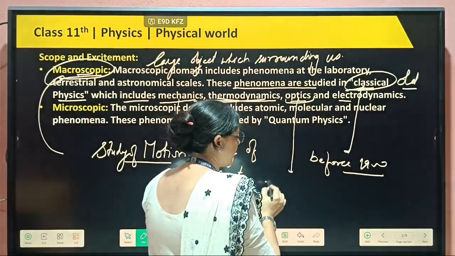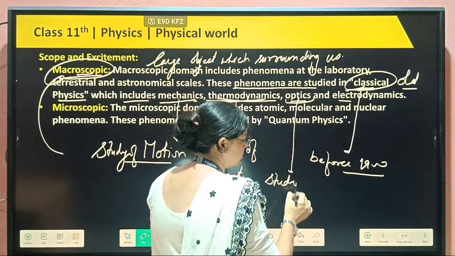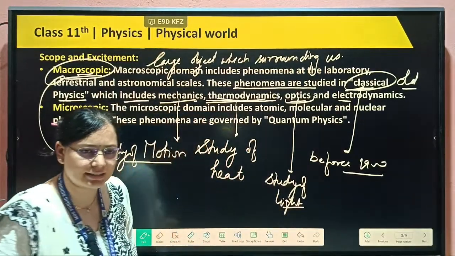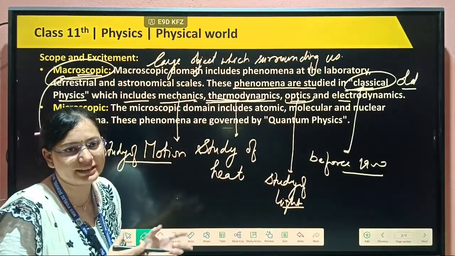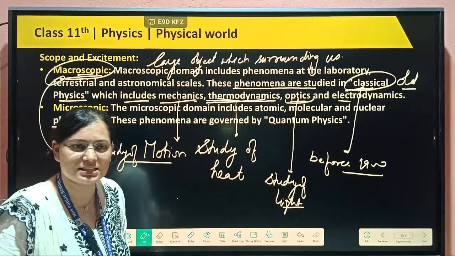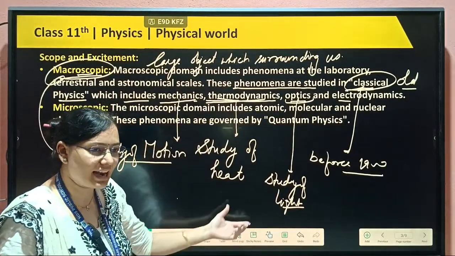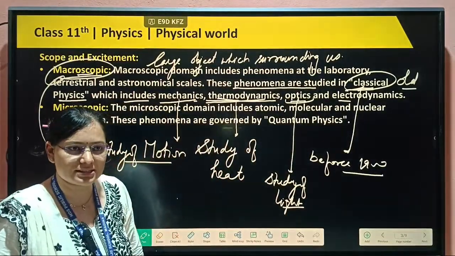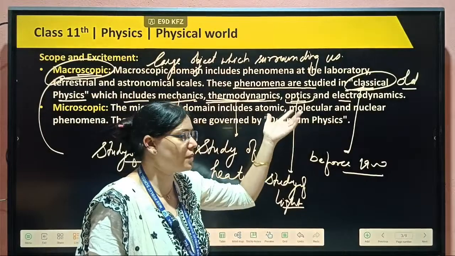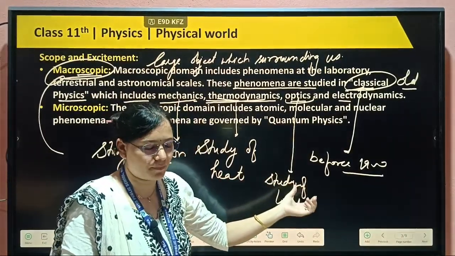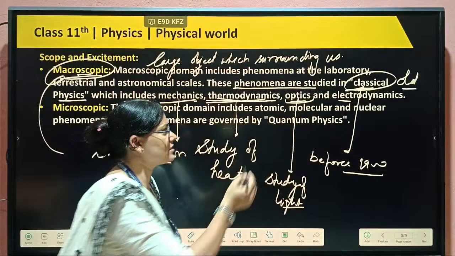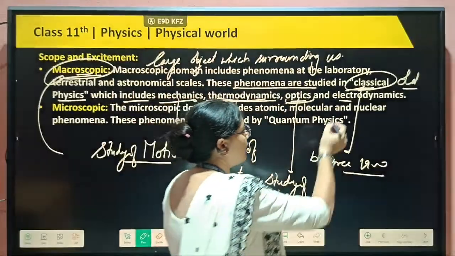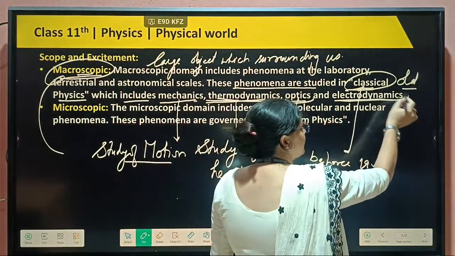In optics we study light. The basic term in light is rays. For example, rays come from the sun, which is why we can see objects here and there, the visible light. We divide optics into two parts, ray optics and wave optics. Later, in 12th class, we will read about these two types. Now the next one, electrodynamics.